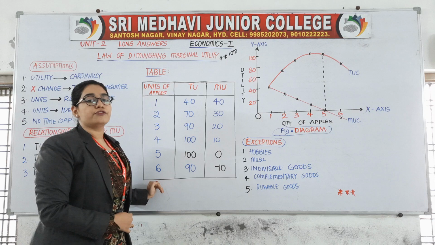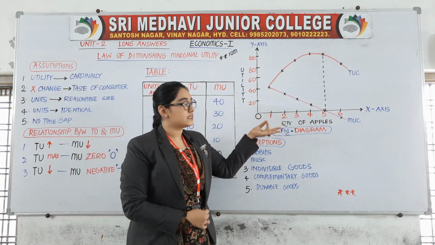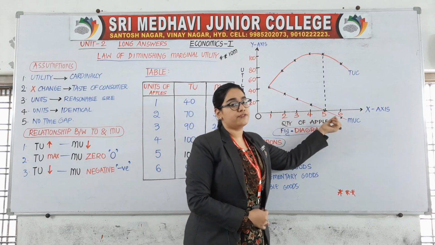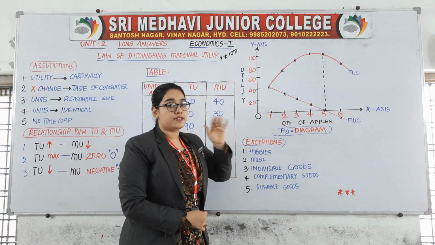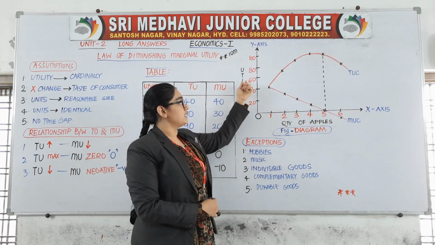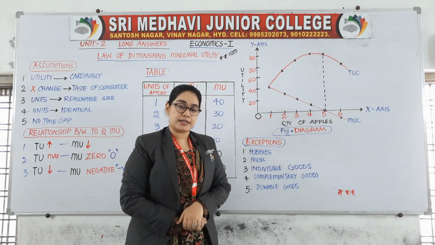1, 2, 3, 4, 5, 6. Now write that quantity of apples on the x-axis: 0, 1, 2, 3, 4, 5, 6. On the y-axis we need to write 20, 40, 60, 80, 100. Just give a gap of 20, 20.